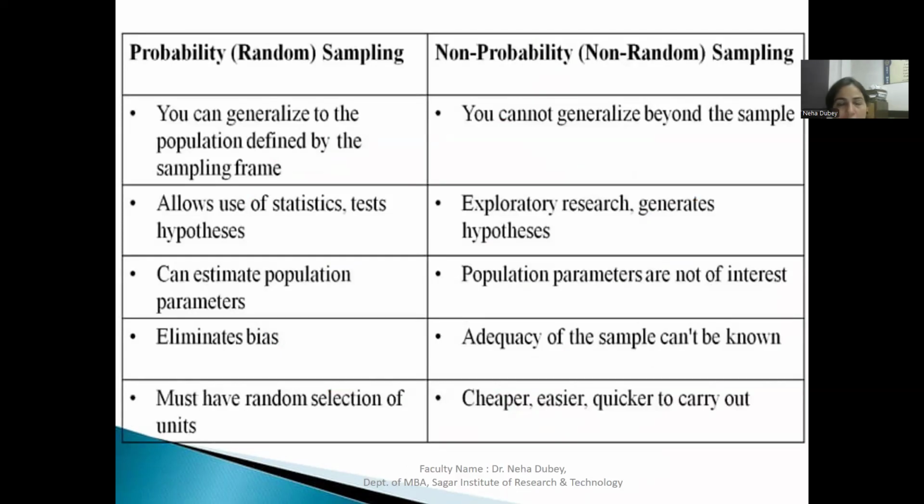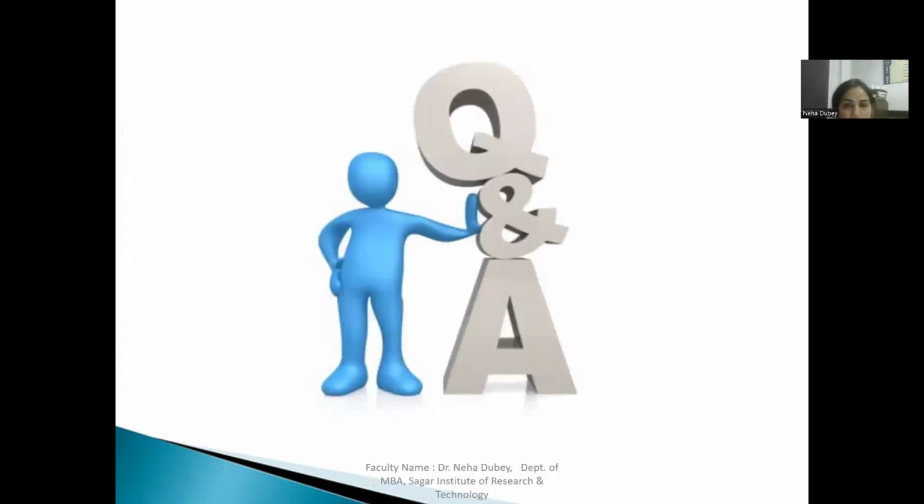So this is probability and non-probability, and I will give you a quick comparison here. In probability, you can generalize to the population defined by the sampling frame. In non-probability, you cannot generalize beyond the sample. Probability allows use of statistical tests of hypotheses, whereas non-probability is exploratory or generates hypotheses. In probability, you can estimate population parameters, whereas in non-probability the population parameters are not of interest. Probability eliminates bias because everyone has an equal chance of selection. In non-probability, adequacy of the sample can't be known, whereas probability must have random selection of units. Non-probability is cheaper, easier and quicker to carry out.